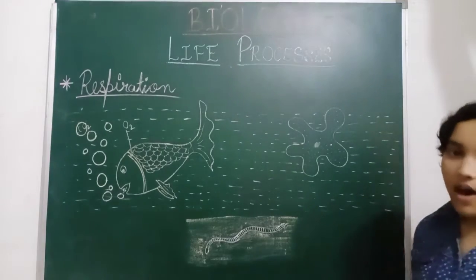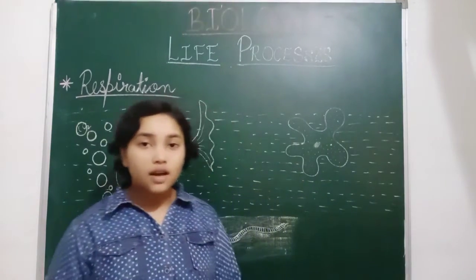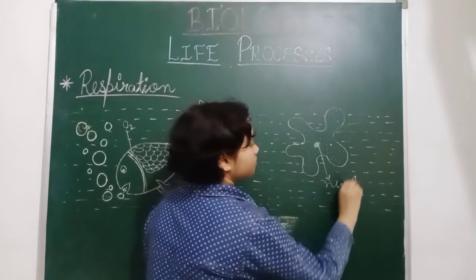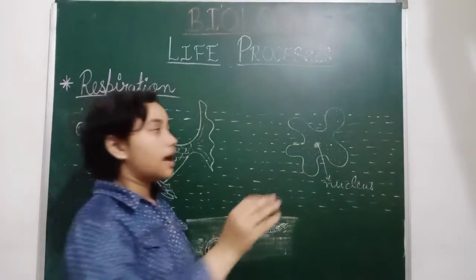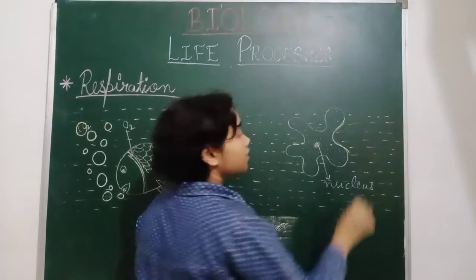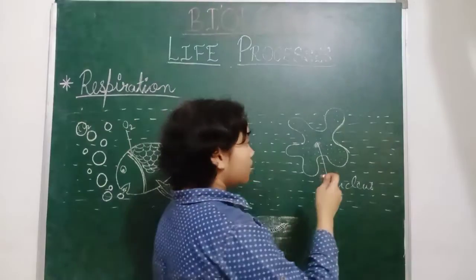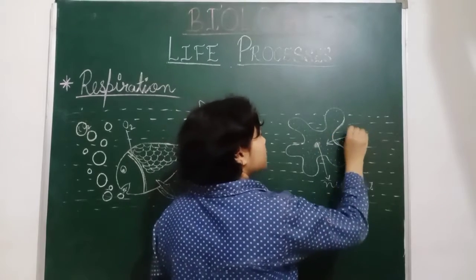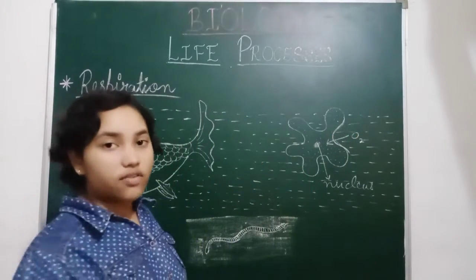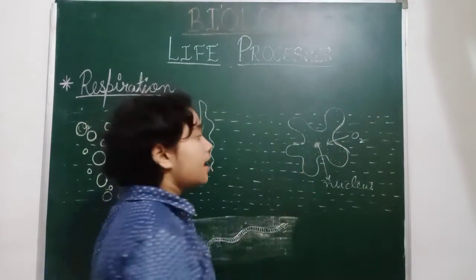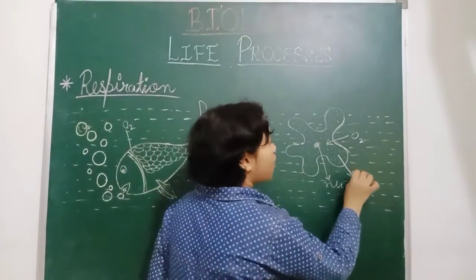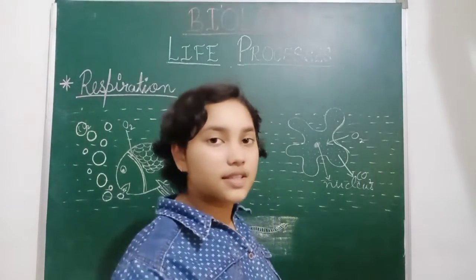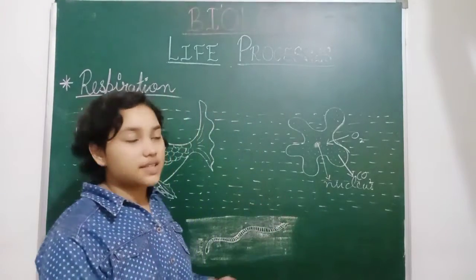Now the amoeba is also a water-living animal. So in the water, this is the nucleus of the amoeba. So this is the cell membrane. The oxygen comes inside the cell body of the amoeba through the cell membrane, and carbon dioxide is released out. Carbon dioxide is released out after taking inside the oxygen. So this mechanism takes place in the amoeba.